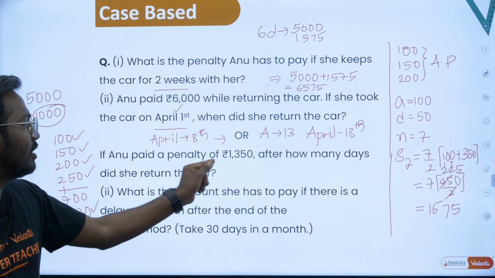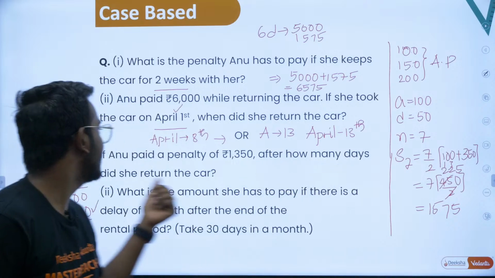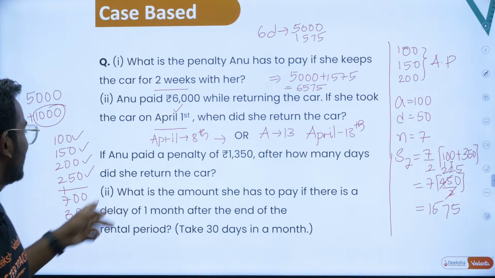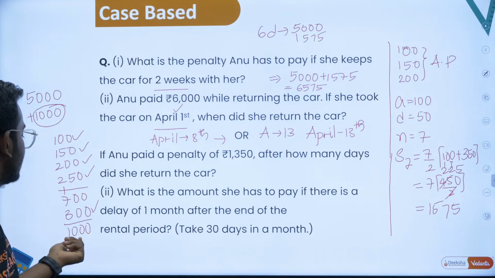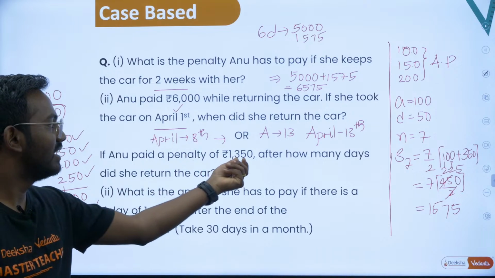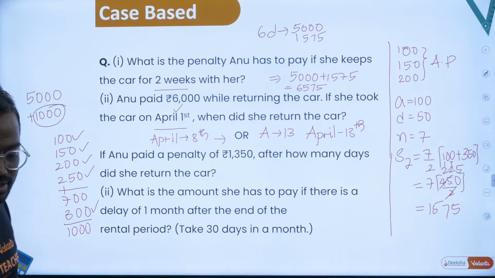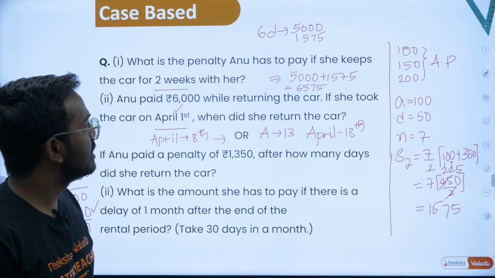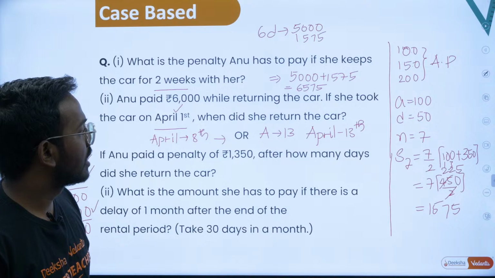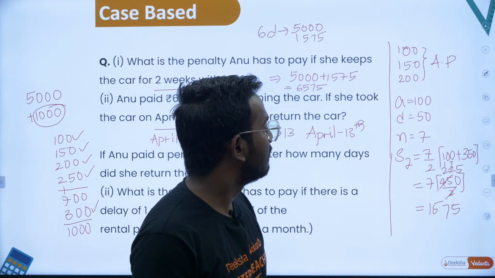If Anu paid a penalty of 1350, after how many days did she return? Yes. So for the 5 days it is 1,000 rupees. For the next day it is extra 350, because you have added till 300, you'll have to add 350 to that. Sir, I'm getting 1750. 1750. Okay, for 7 days you might end up with... for 6 days you will get 1575.